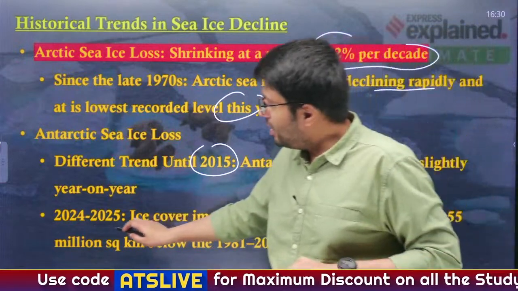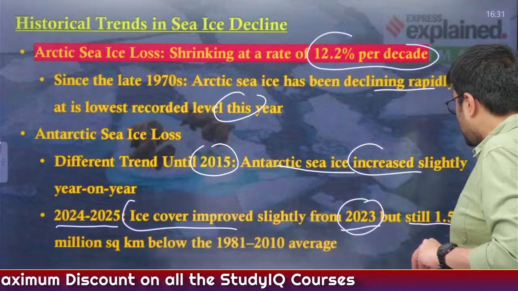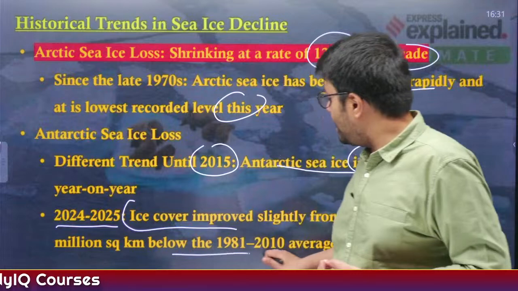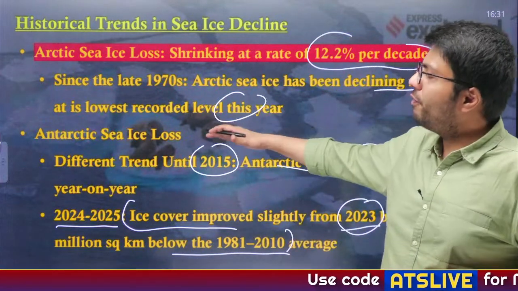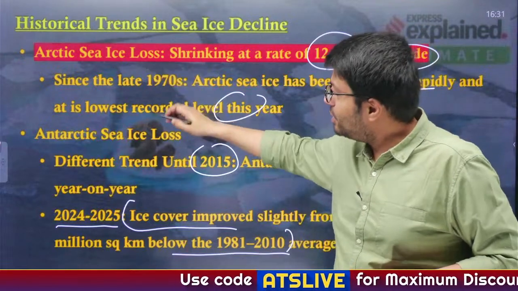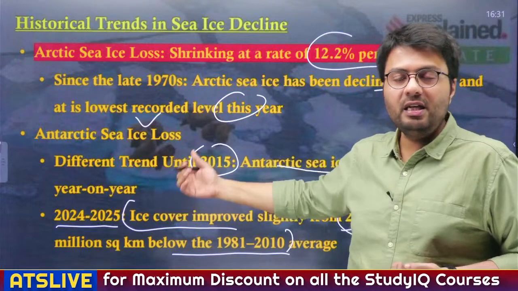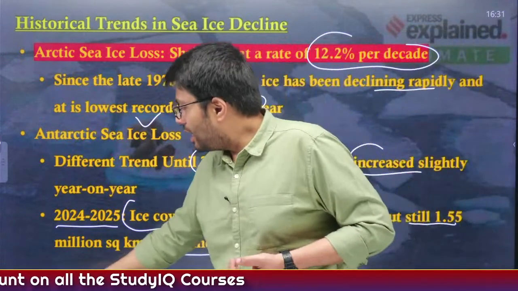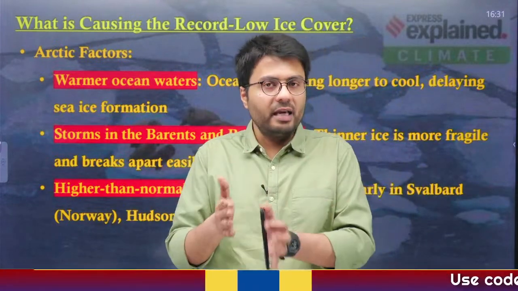However, in 2024-25, the sea ice cover improved slightly. Still, it remains 1.55 million square kilometers below the 1981 to 2010 average. So, in terms of sea ice loss, Arctic loss is more than Antarctic loss. However, you have to say that both of these regions have witnessed sea ice loss in huge numbers. Understood? Now, let us understand the reasons causing the reduction in sea ice cover.